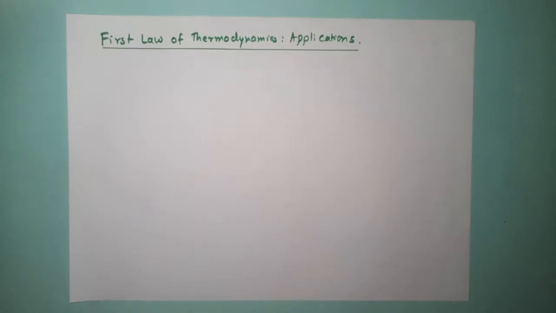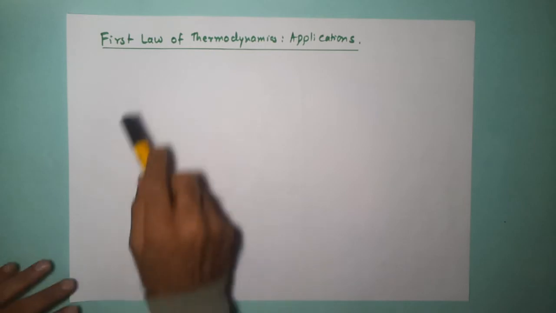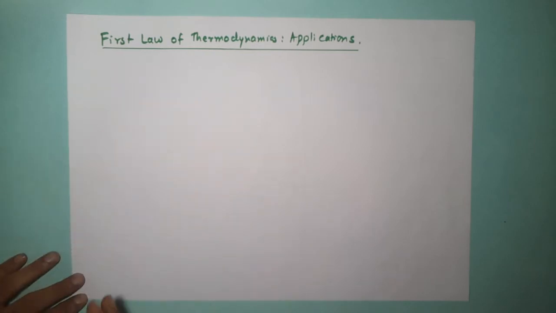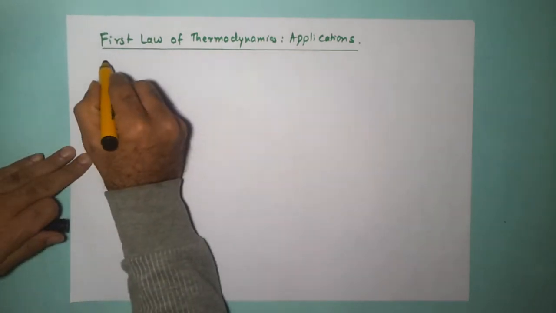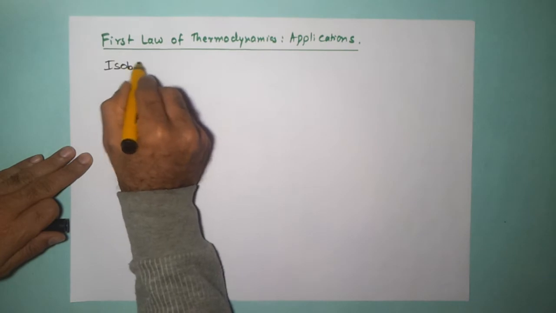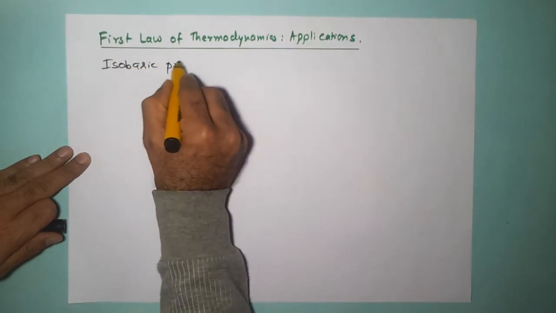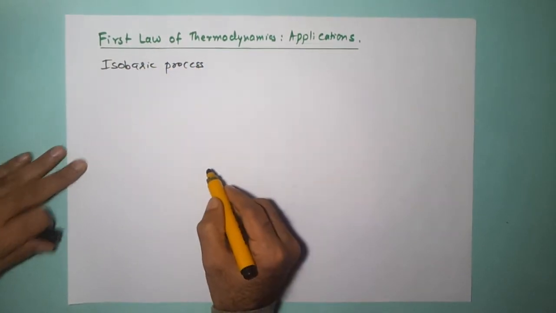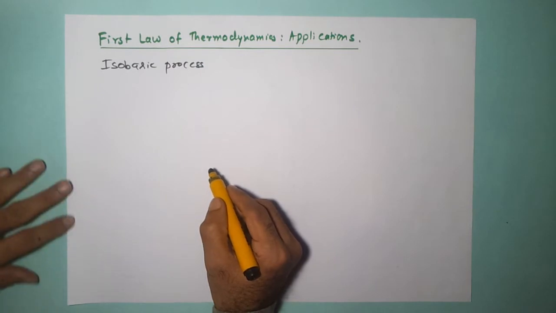So in an earlier video, we looked at some of the applications of the first law of thermodynamics. We looked at various processes like an isolated system, an isochoric process, isothermal process, and adiabatic process. In this video, we will look at the isobaric process and see how the first law of thermodynamics gets applied to it.